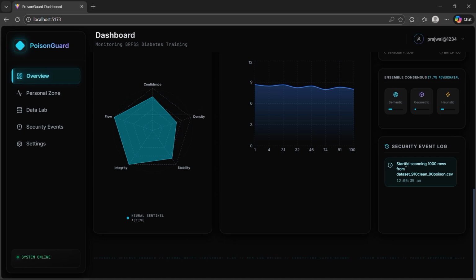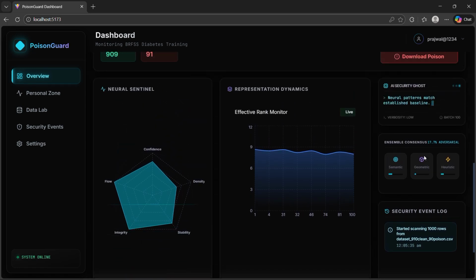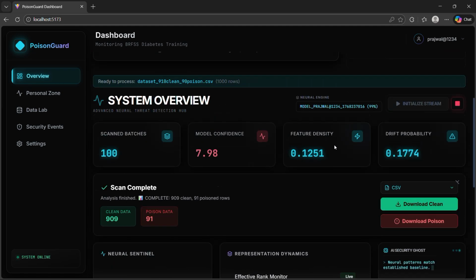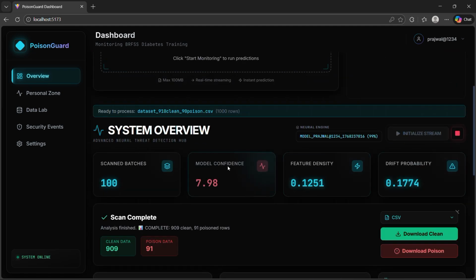And these are the security logs, and this is semantic, geometric, and heuristic. And yeah, this much was this section. And you can see here feature density is there, model confidence is there, scan batches, drift probability is there. So the more the drift, that means your data is more fake, like poisoned data. Here it is only 91 data. If you compare with 1000, 91 is a very small number.